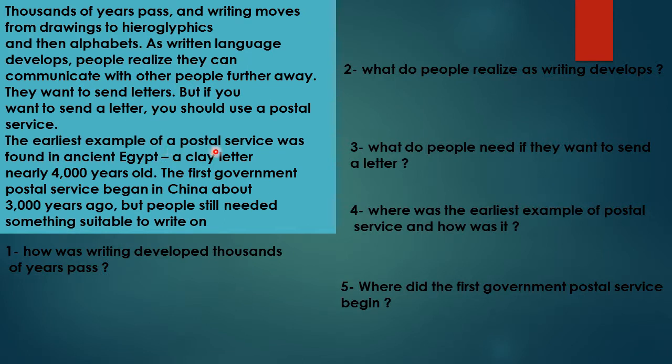The earliest example of postal service was found in ancient Egypt, a clay letter, nearly 4,000 years old. The first government postal service began in China about 3,000 years ago, but people still needed something suitable to write on. Question number 1. How was writing developed thousands of years past? Thousands of years pass, and writing moves from drawings to hieroglyphics and alphabets.